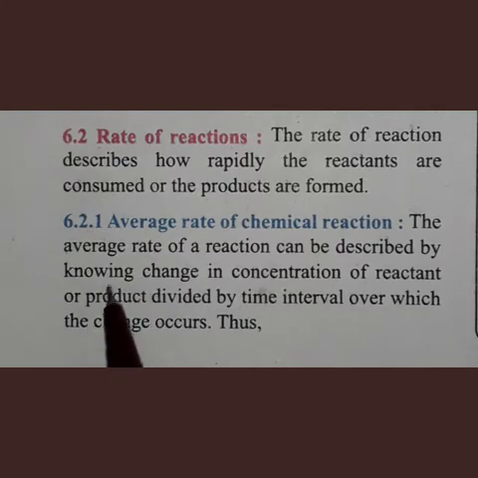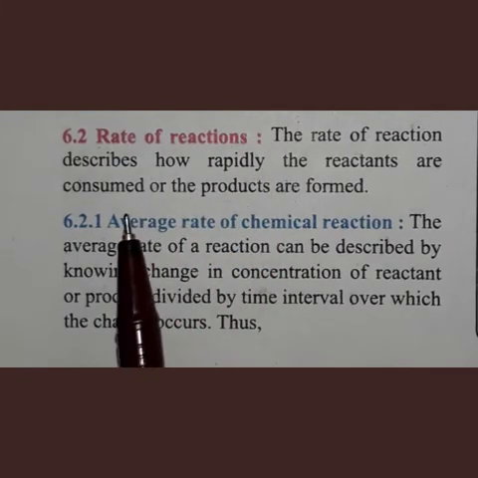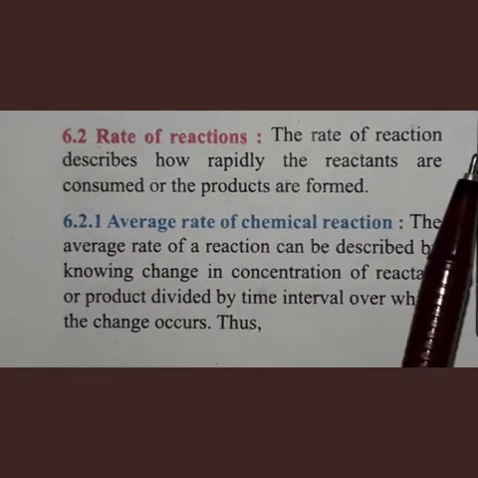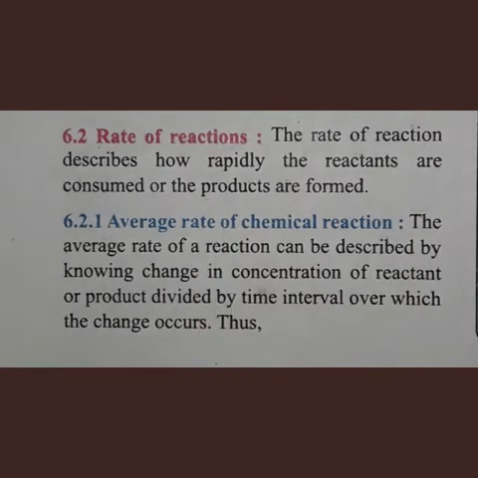Okay, now what is meant by average rate of chemical reaction? We have studied that in a chemical reaction reactants are consumed and products are formed. What does it mean? The concentration of reactant decreases and concentration of product increases.